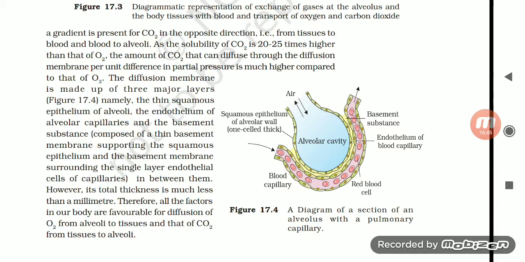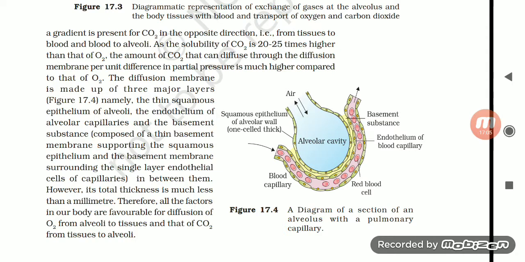Guys, the composition of different things, what layers are made, and what layers are composing what type of organ is very much important. Like alveoli is made up of the endothelium of alveolar capillaries. From tomorrow I would be using the underlined part of NCERT, so that would be very good for you.